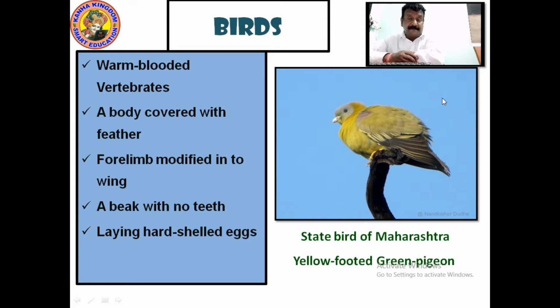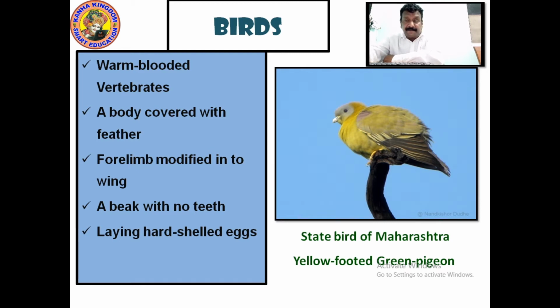Let's look at what birds are. Birds are warm-blooded vertebrates. What are vertebrates? Vertebrates are identified by the spinal cord or the backbone. It is a large group where you identify it through its backbone. Right? From the backbone you can identify mammals, birds, reptiles. All these things are vertebrates. You actually classify them according to their backbone.